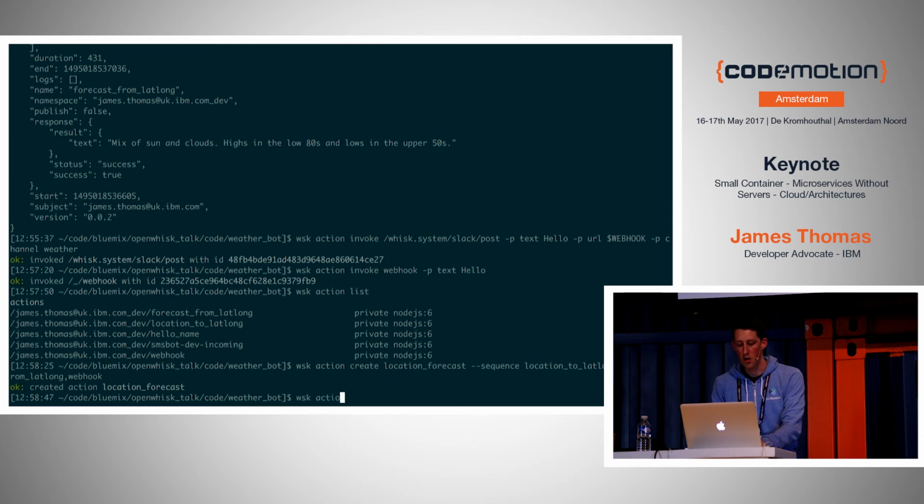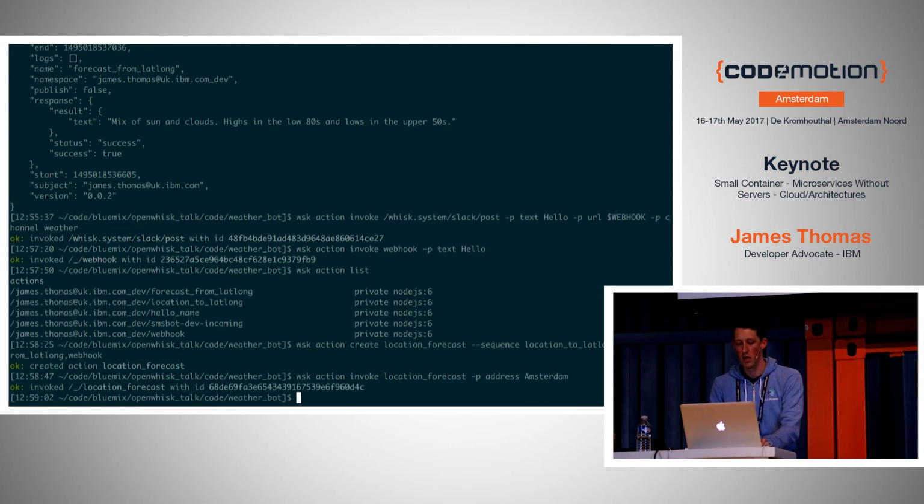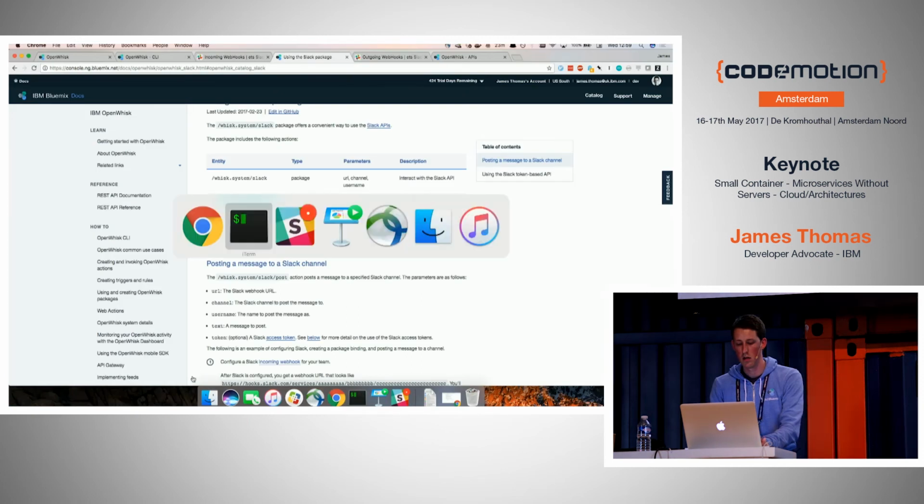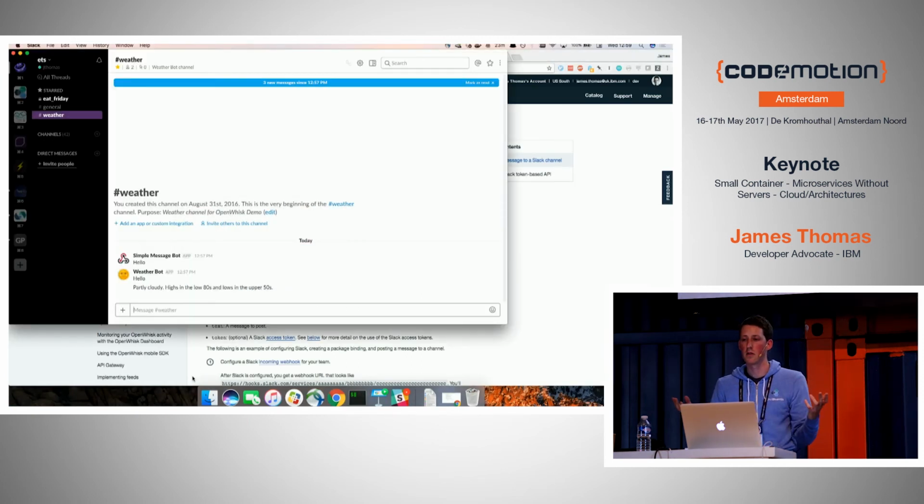And what happens is when I invoke that serverless function now, whisk action invoke location forecast, I have to pass in an address, which is the input to the first function in that sequence. And it should invoke them all in order, and then hopefully the output should be, where's that? Right, there we go. There's the forecast for Amsterdam in the channel. So often using things like sequence in OpenWhisk, you can get rid of a lot of boilerplate code of just joining different services together. So cool, we're almost about halfway. There's only a couple more things to finish off.